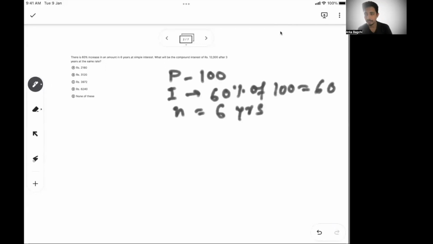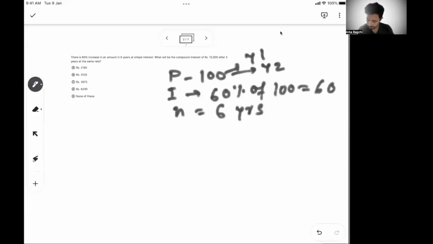Since it's simple interest, I know that the interest amount is going to be the same for each year, because for simple interest, you don't have interest on top of interest. You just have the principal, and on that principal with the given rate, you get the same amount of interest every year. So if your principal is 100, for year one it is 100, for year two also it is 100, on which the interest is calculated, and similarly till year 6. So they said 6 years.